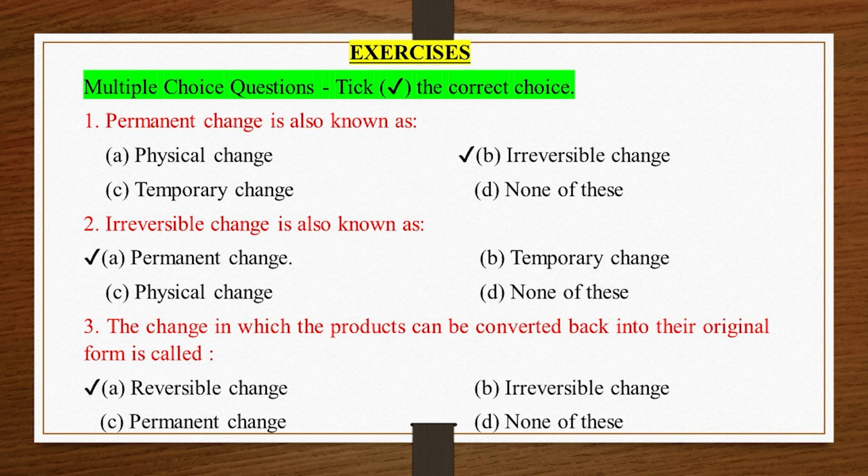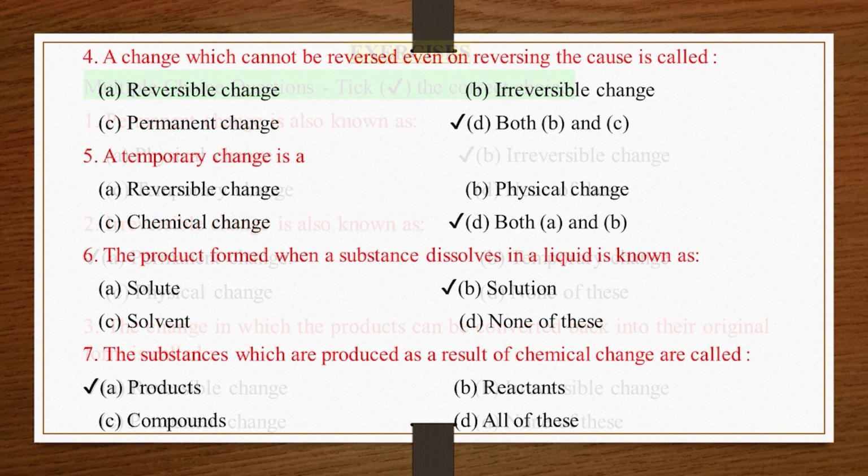3. The change in which the products can be converted back into their original form is called ✔. A. Reversible change. B. Irreversible change. C. Permanent change. D. None of these. 4. A change which cannot be reversed even on reversing the cause is called A. Reversible change. B. Irreversible change. C. Permanent change ✔. D. Both B and C.